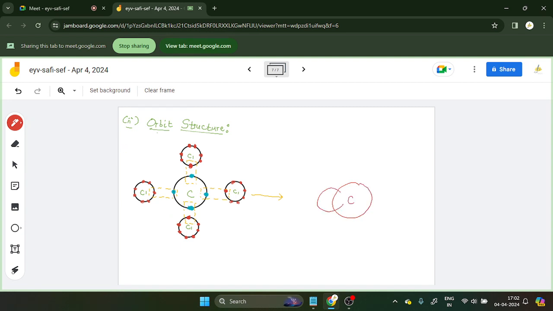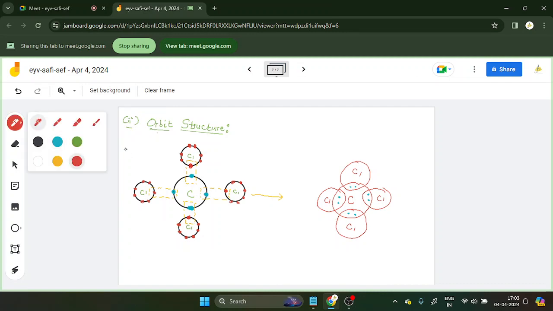Cl, another Cl, another Cl, and another Cl. Okay, so clear? Understood what I'm trying to do here? Okay, and how many will be here?